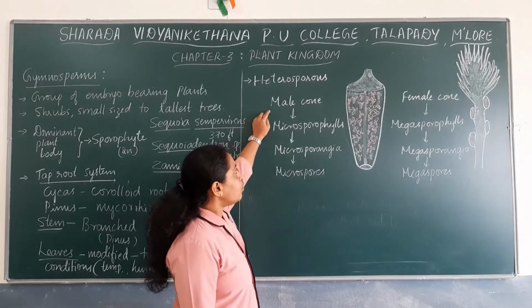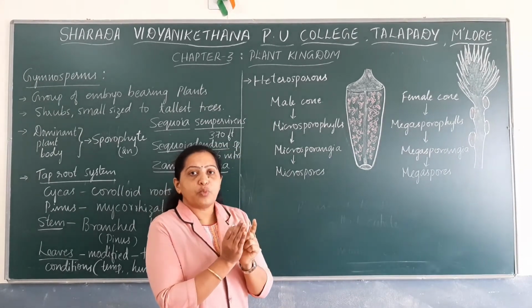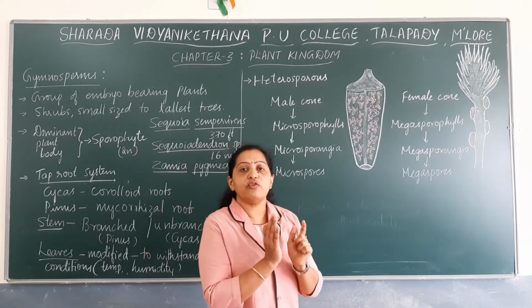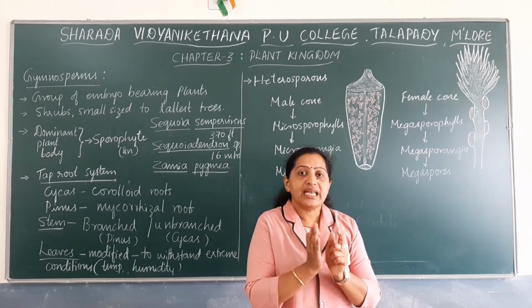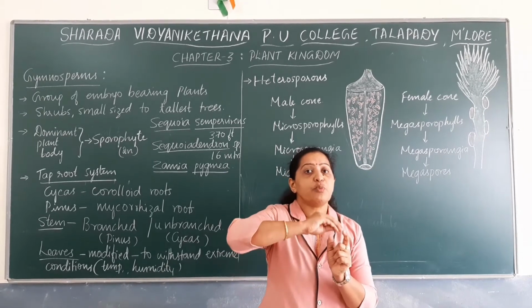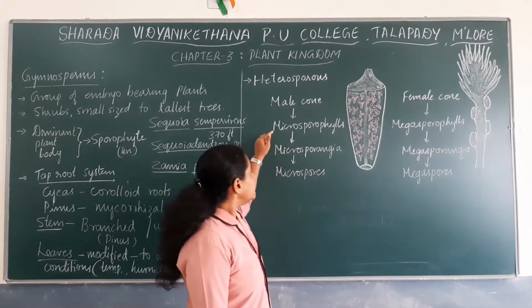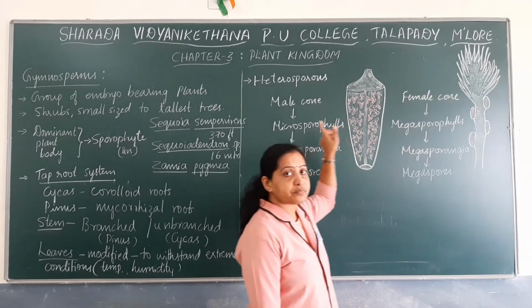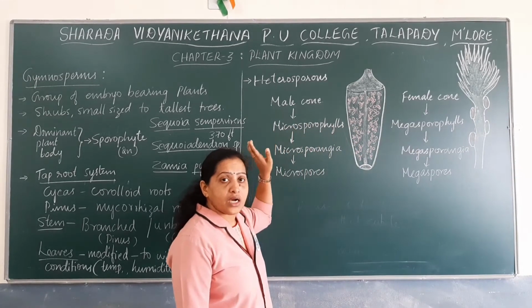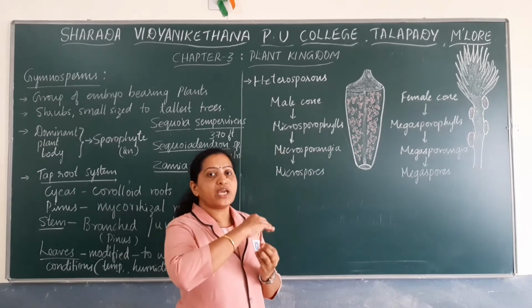Okay, so the male cone is mainly formed from microsporophylls. You know that sporophylls are the leaves or leaf-like structures to which sporangia are attached. There are microsporophylls and megasporophylls in gymnosperms. So, many of the microsporophylls.